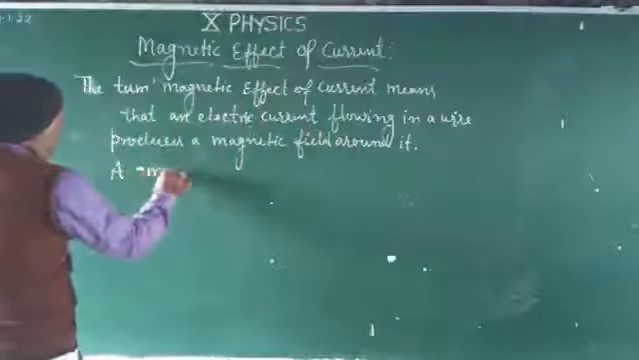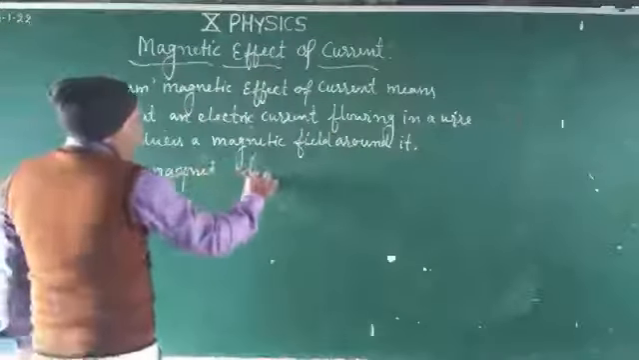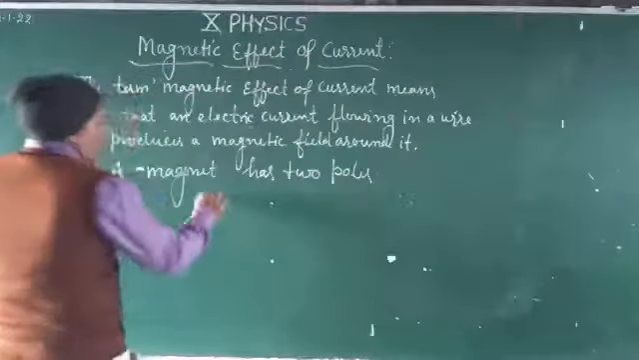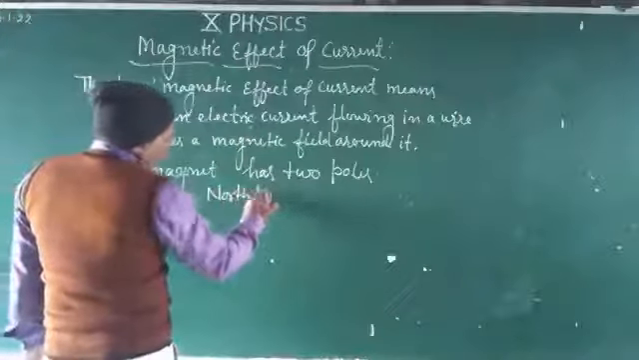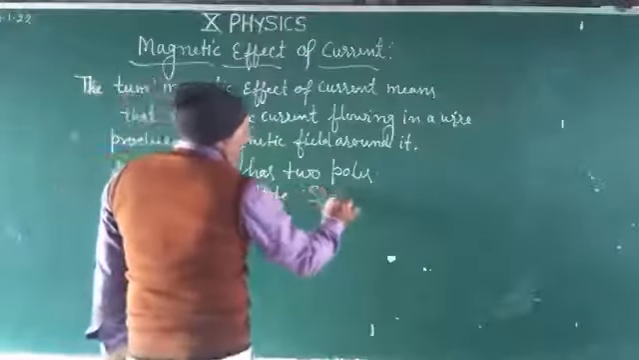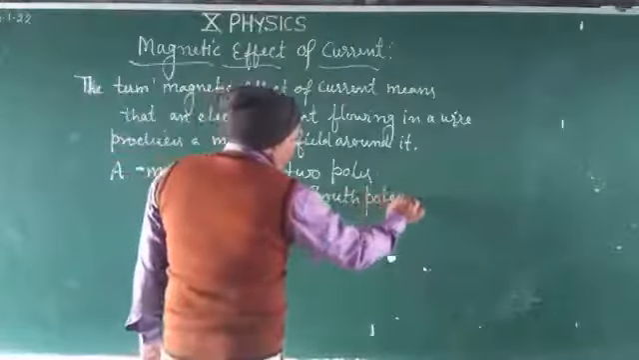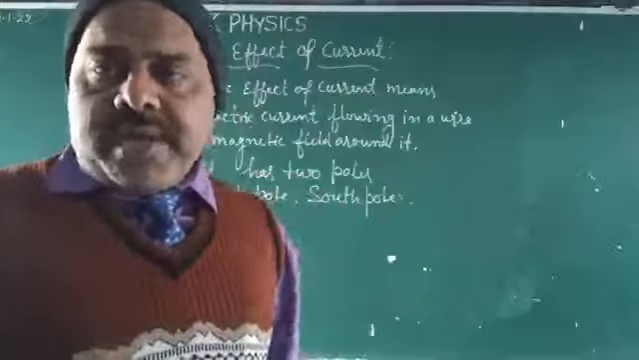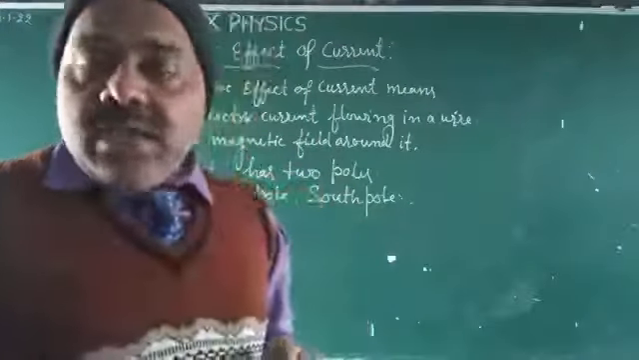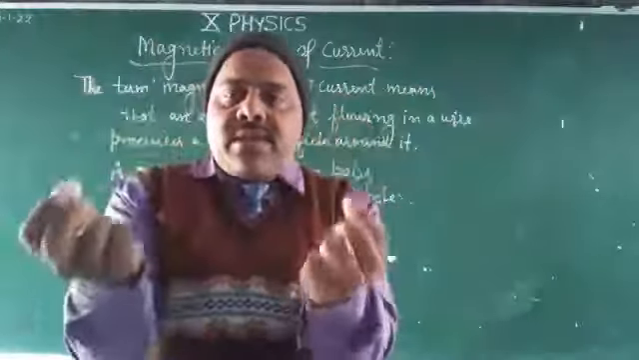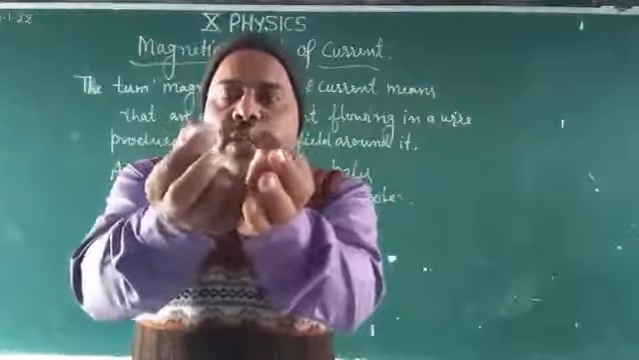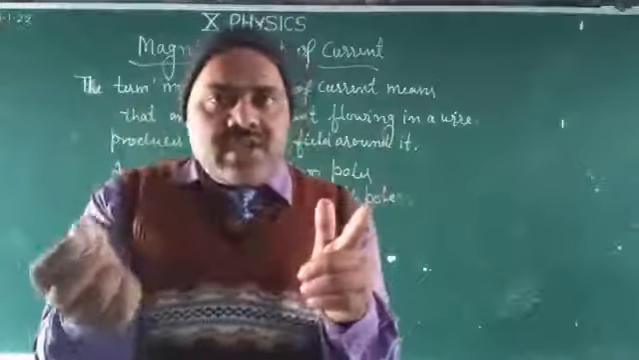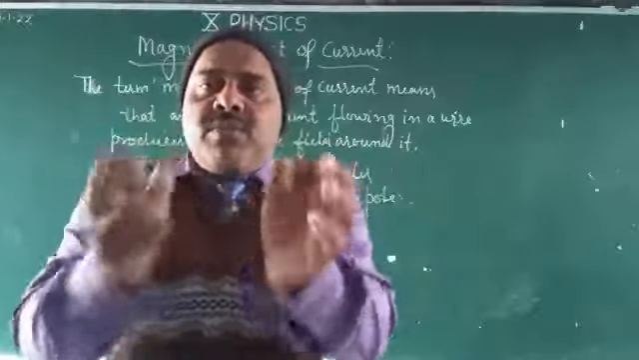A magnet has two poles. One is called the north pole, another is called the south pole. Dear student, like poles always repel each other, and unlike poles always attract each other. When two like poles, such as north and north, are placed in contact, there will be repulsion. When two unlike poles, first north and second south, are placed in contact, there will be attraction.